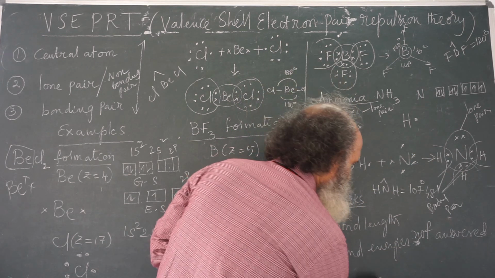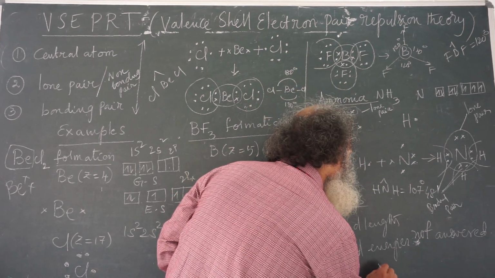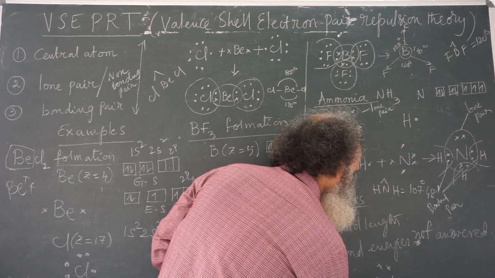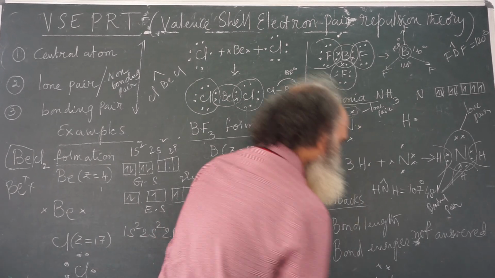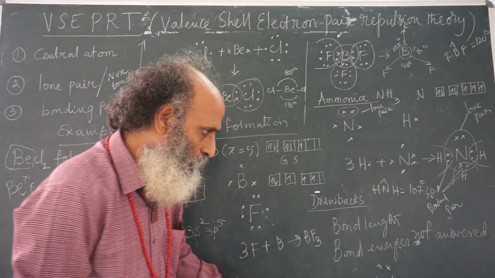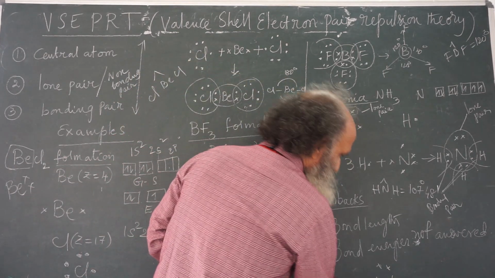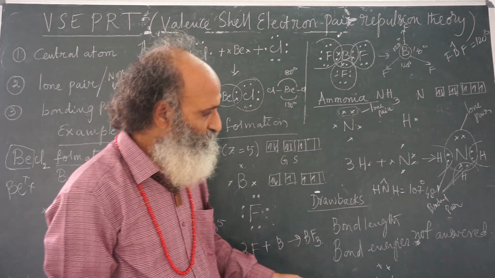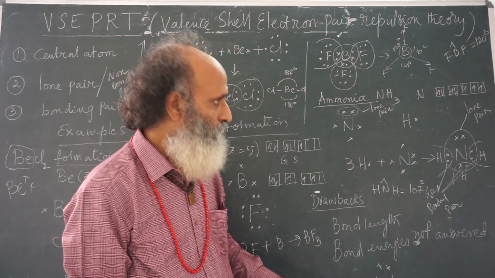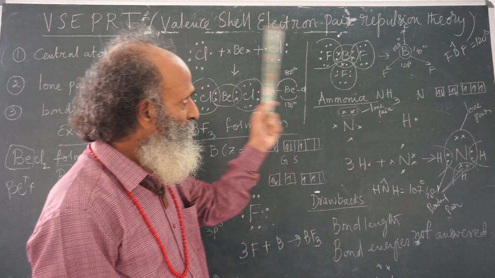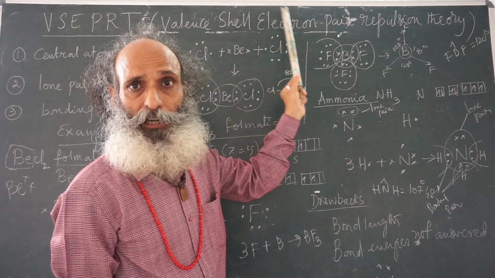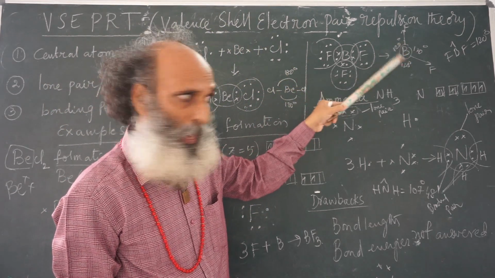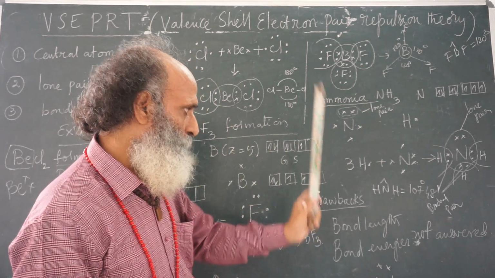That's why ammonia should always be represented like this. This is a bond, this is a bond, this is a bond. This bond angle is what we are talking about. So that's why the shape of ammonia is triangular. Now, this is how valence shell electron pair repulsion theory explains the formation of molecules.